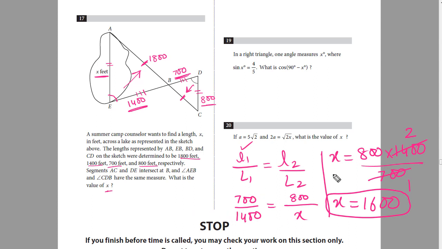The important point and important trick in this question was to identify the corresponding sides. Once you identify the corresponding sides, then by using this formula of comparing them, we can work out the unknown side.